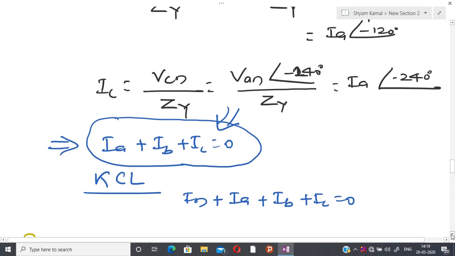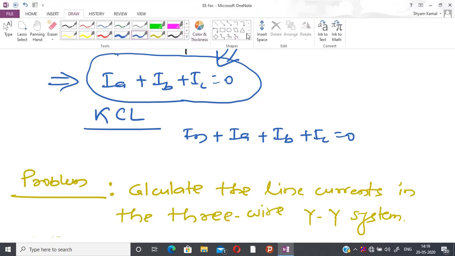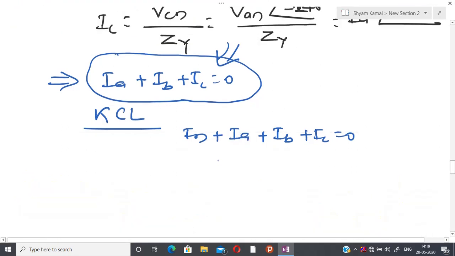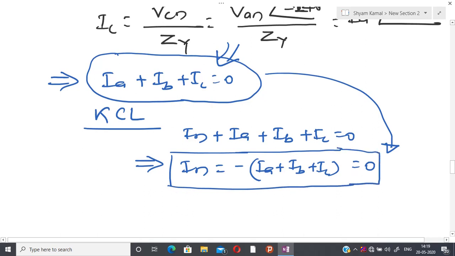If you apply KCL to the junction point, if you remember the balanced source, I have 4 different wires, and every wire contains current IA, IB, IC and IN. So the summation of all currents equals 0. So IN equals minus (IA plus IB plus IC), and that is also equal to 0. In this way, it is possible to show that the current flowing through the neutral wire is equal to 0.